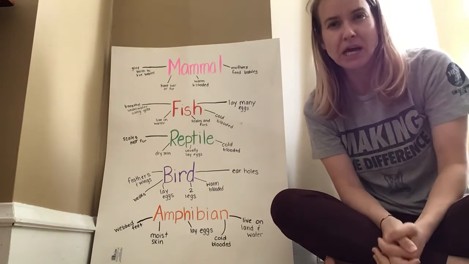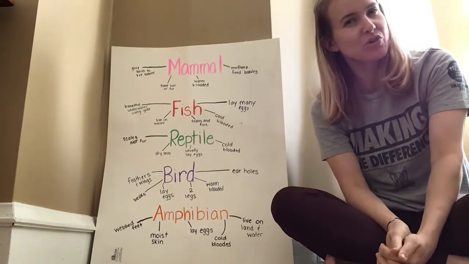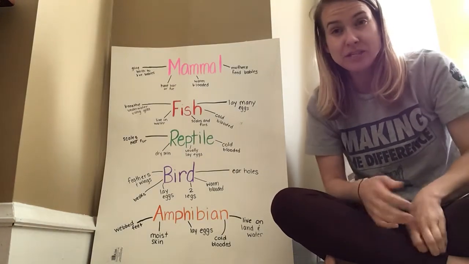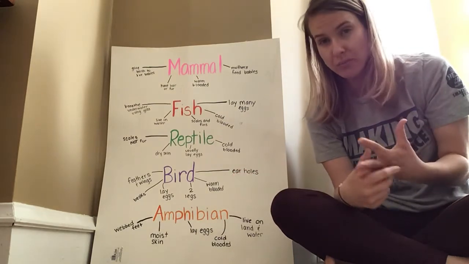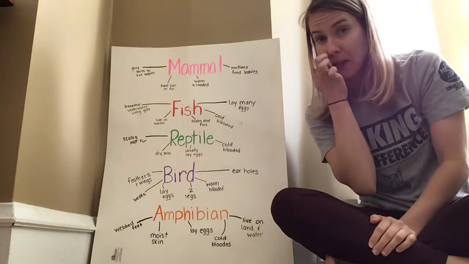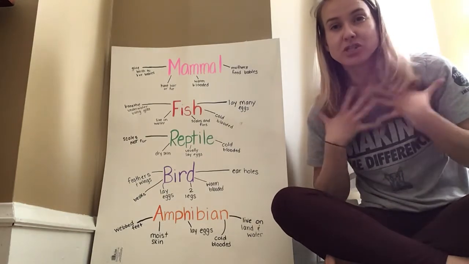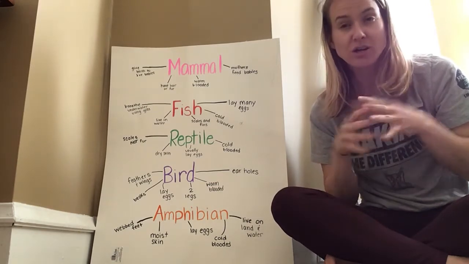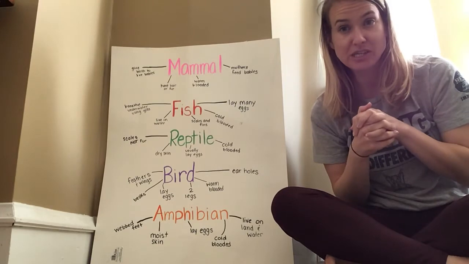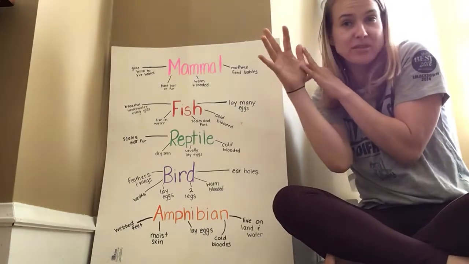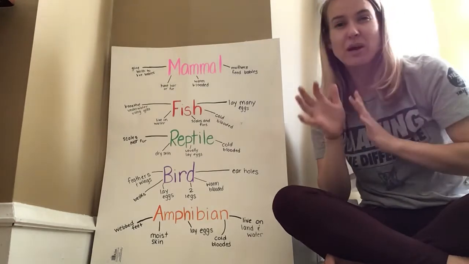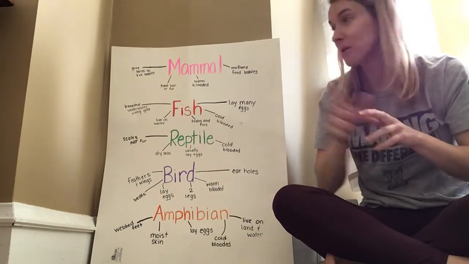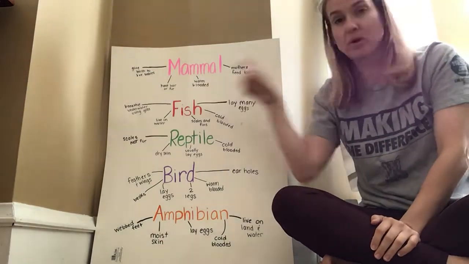Mammals are warm-blooded. I bet not many of you know what warm-blooded is. You might. Do any of you know? Animals can be either warm-blooded or cold-blooded. Mammals are warm-blooded, which means their temperature stays pretty much the same within their body all the time. Okay? Our temperature stays at like 98.6 degrees. That's pretty normal. Sometimes when we get sick, it goes up. But we're able to kind of regulate it and keep it right around that number. Some animals are not, but mammals, humans are mammals, we are warm-blooded.